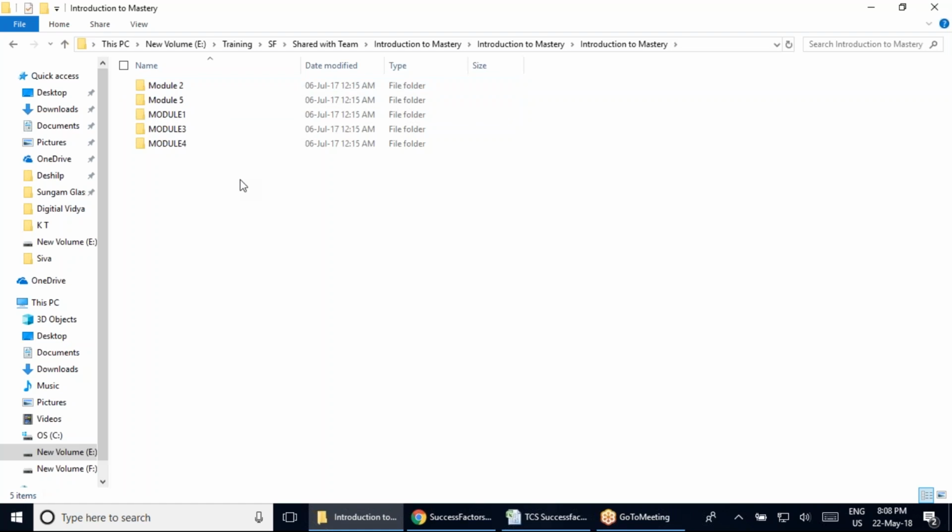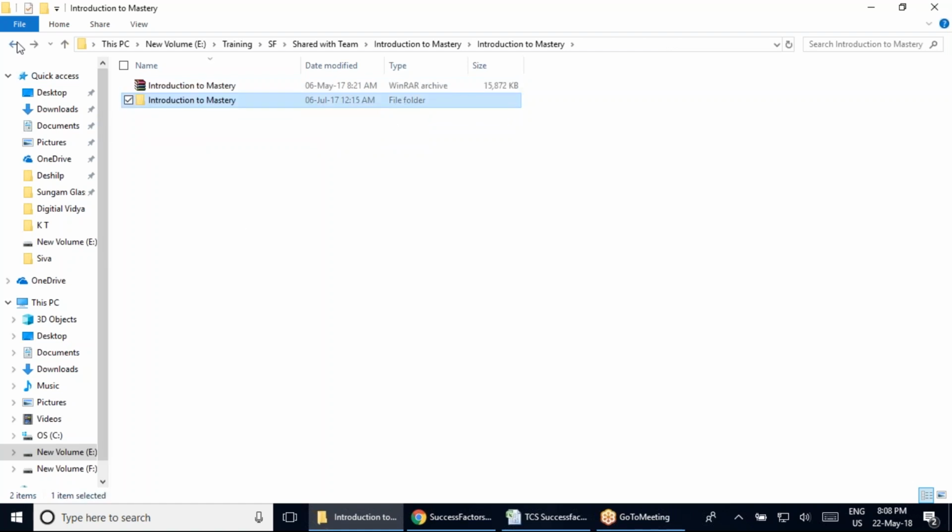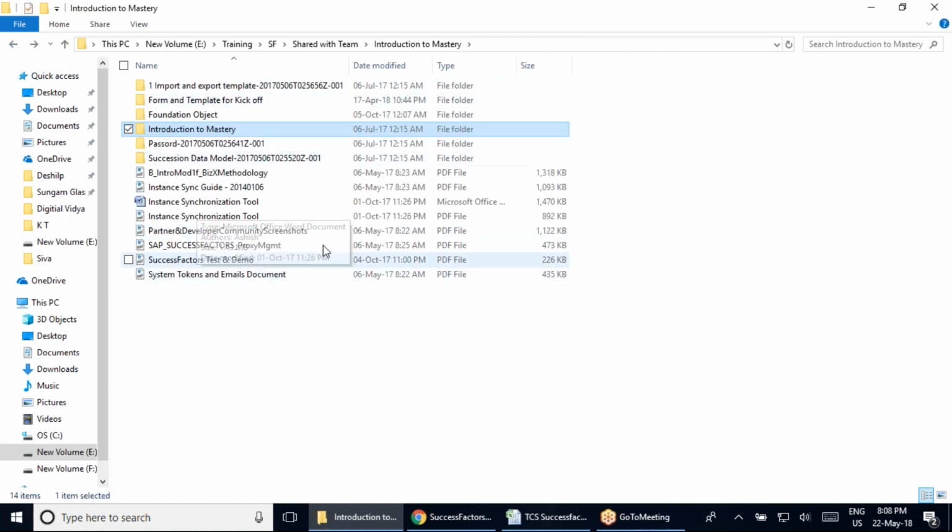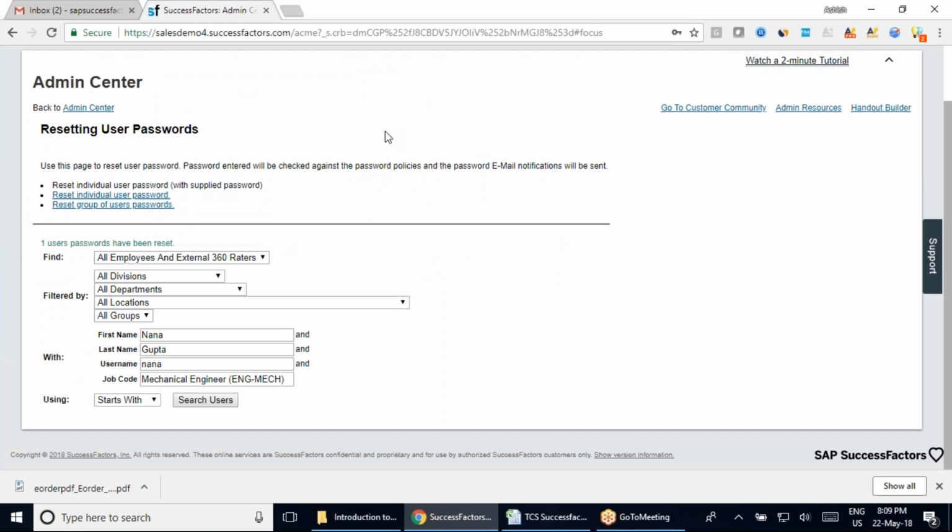All these modules, module 1 to module 5, are part of your introduction to mastery. Now practically, team, it will be impossible for me to read all these documentation for you. So what you can do is read all those documentation, and if you face any question, you can always come back to me. And since you have opted for the technical track, we're going to do all the technical sessions in the system.